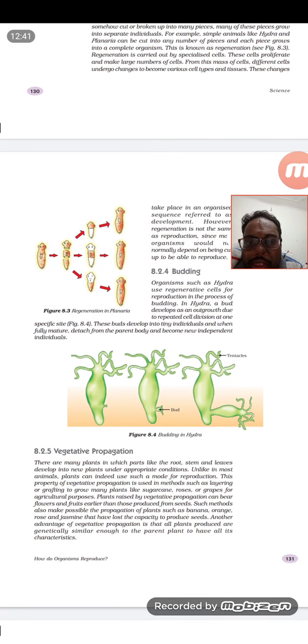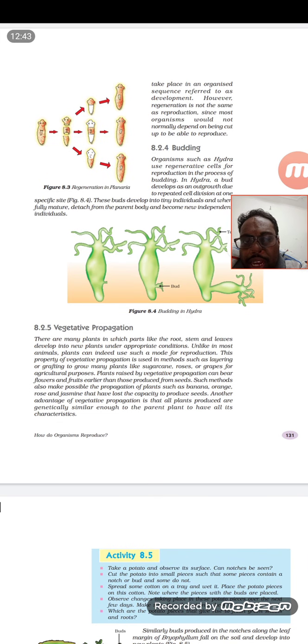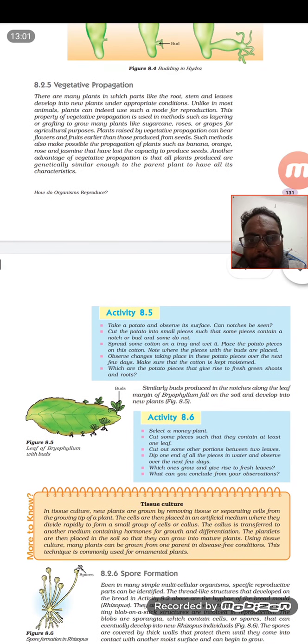Sometimes in plants also we can see some type of asexual reproduction, which we call vegetative propagation. Vegetative propagation means that from any part of the plant apart from the seed, if a new plant is growing, that can be considered vegetative propagation. One example is bryophyllum. This is a particular plant where the leaf tip can grow into another plant, which is called vegetative propagation.